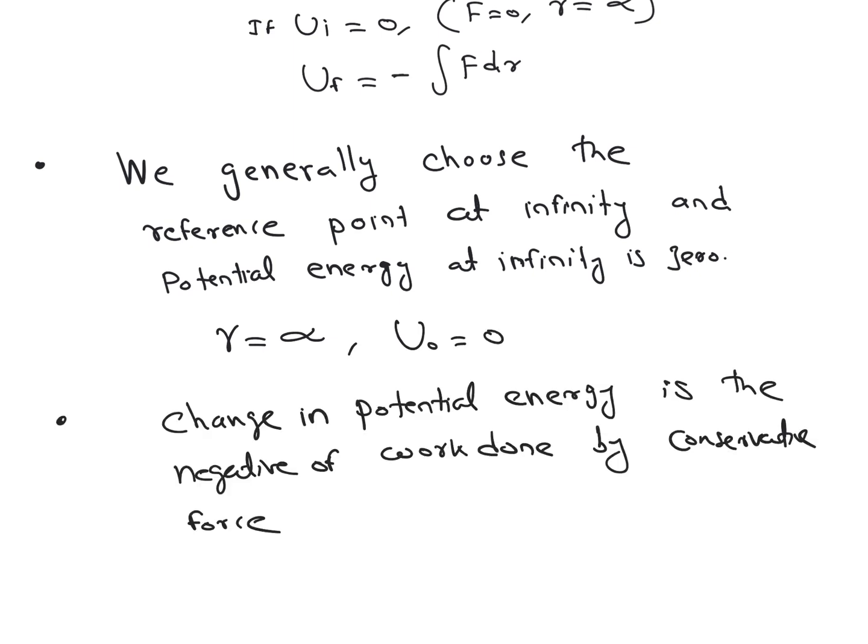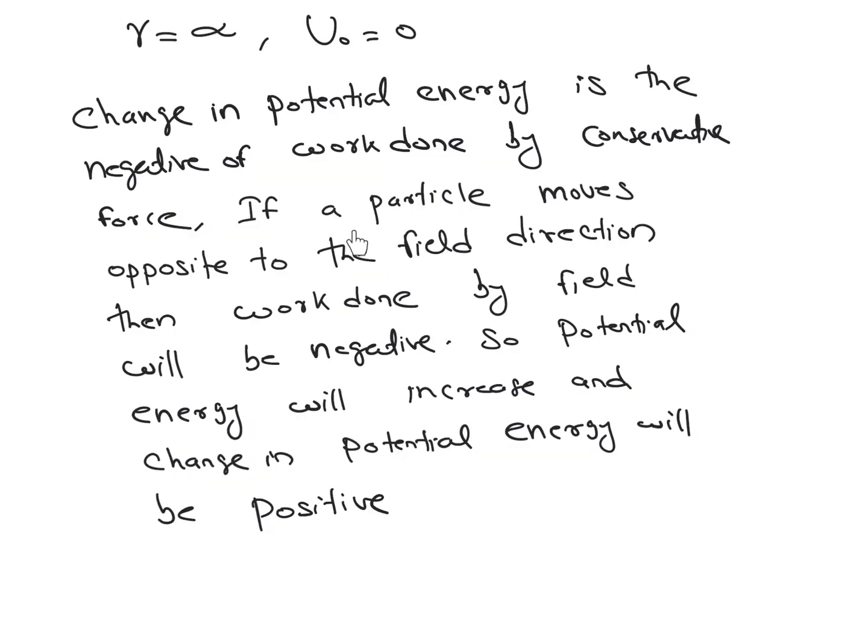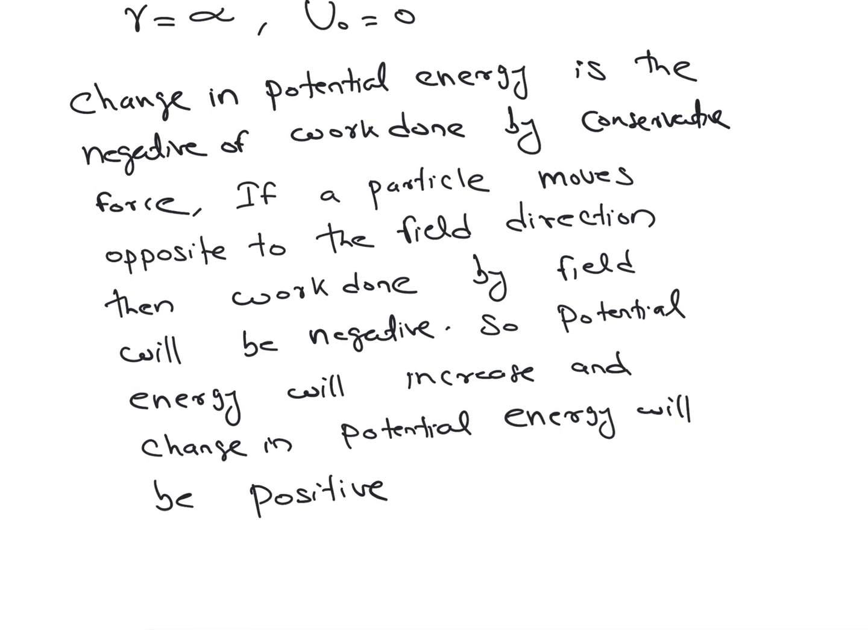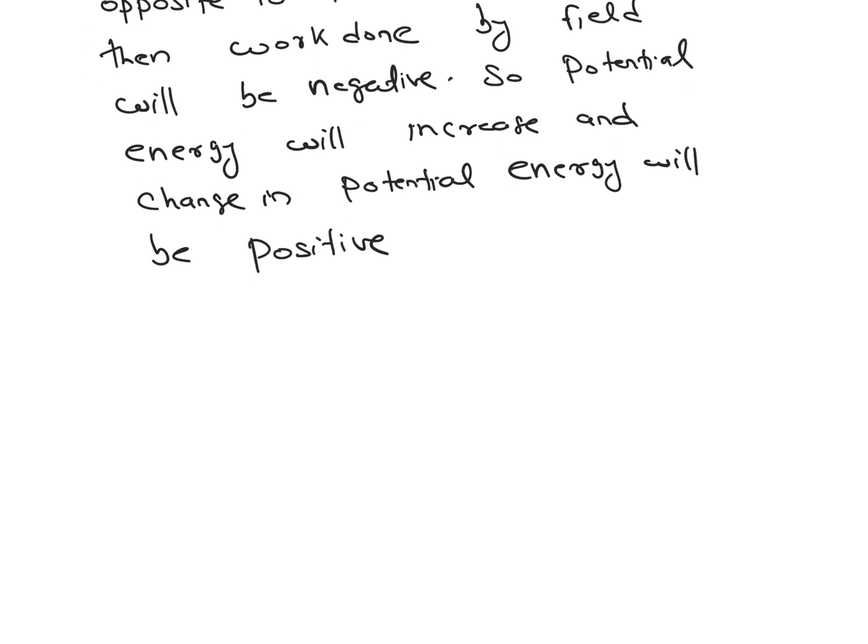As we discussed, change in potential energy is the negative of work done by a conservative force. So if a particle moves opposite to the field direction, then work done by the field will be negative, and change in potential is the negative of work done. So potential energy will increase and change in potential energy will be positive. Like if you are considering a situation where acceleration due to gravity or gravitational field is acting in downward direction, and a particle of mass m is displaced by some height h in upward direction.